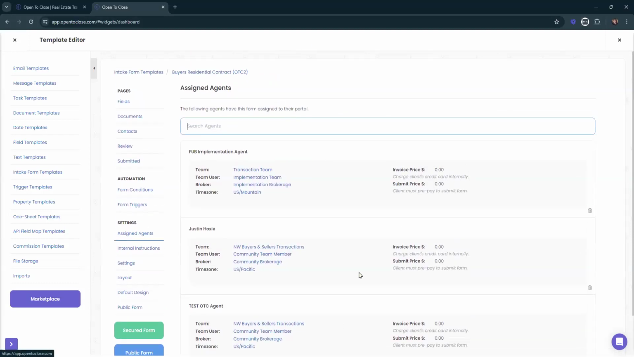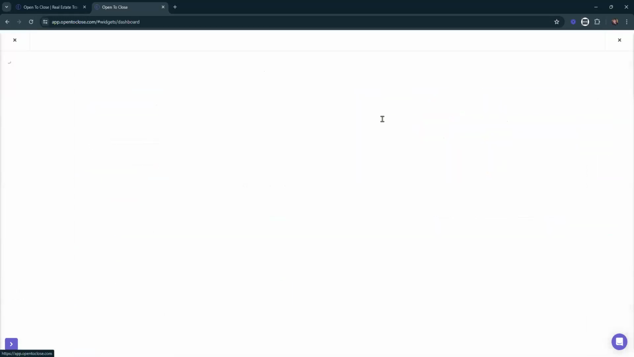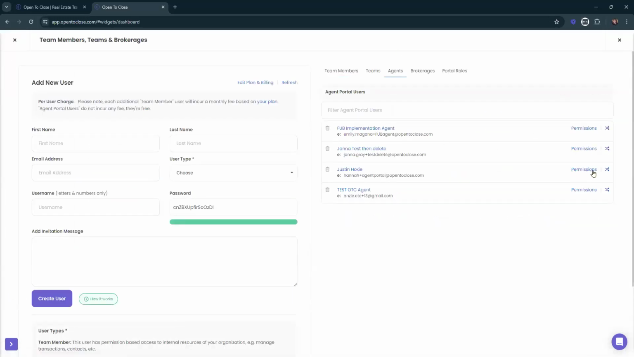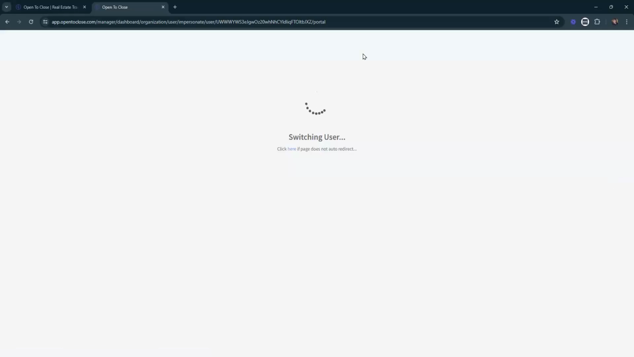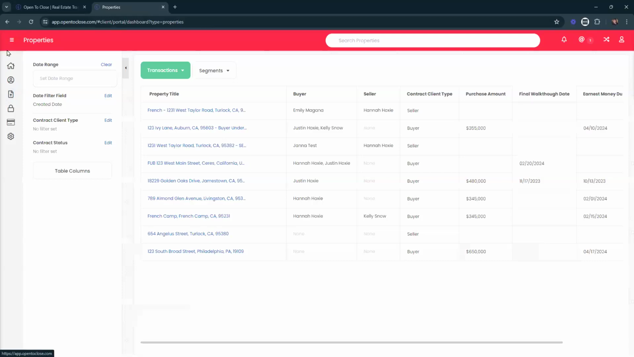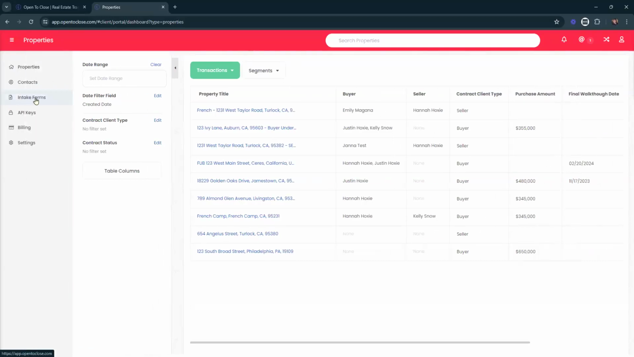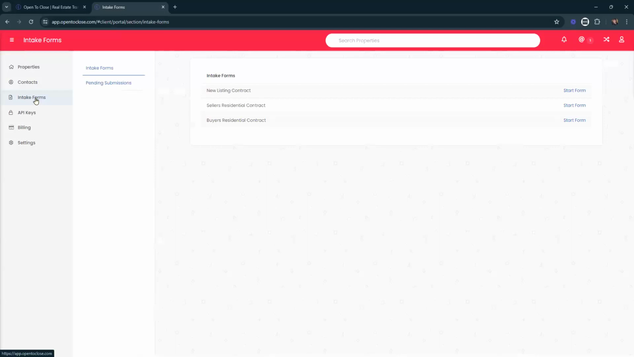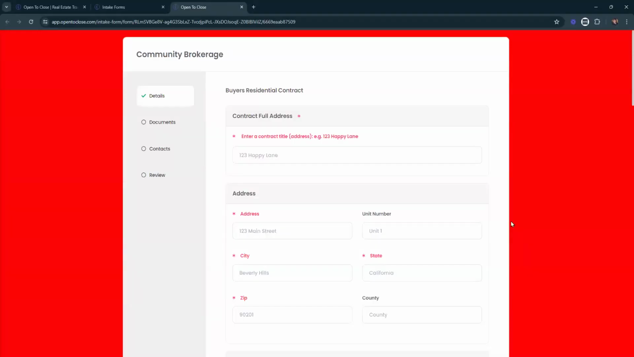Once you make sure that they've been listed here and they have their team and team user selected, their brokerage added, and their time zone added, when the agent logs in, they're just once again logging into Open to Close. So I'll go to agent and log in. Once they've logged into their Open to Close account, they're going to head over to their little form icon. We can also click on the 3-line icon and select intake forms. Once they've clicked on that, we're going to see those intake forms listed. They can click on start form and it's going to pop open that intake for them.